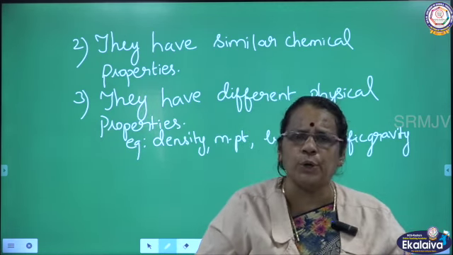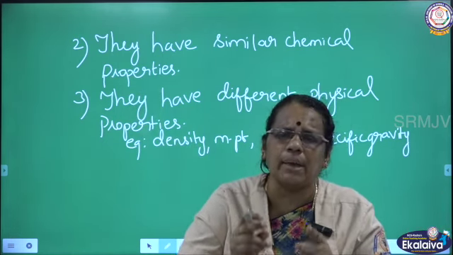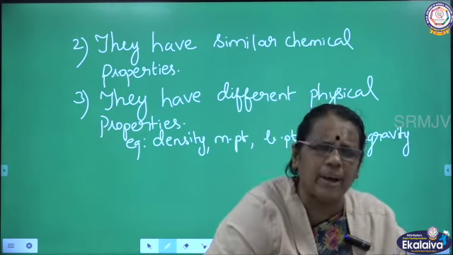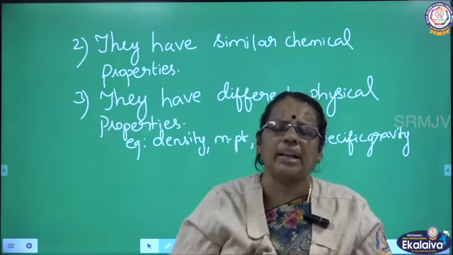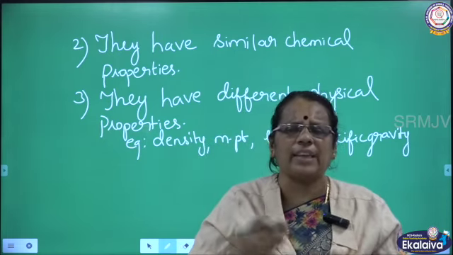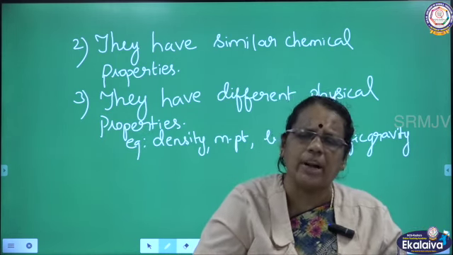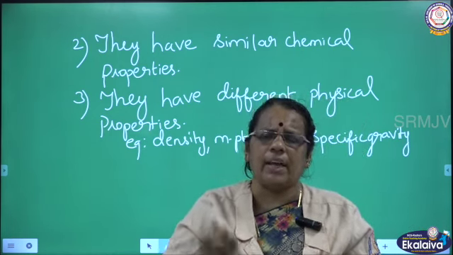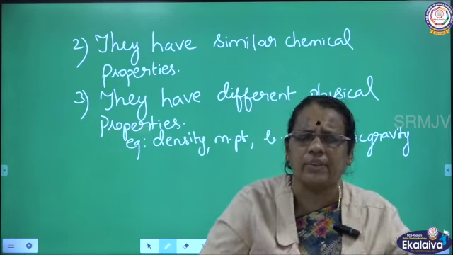What is the second one I told you? The compounds of a homolog series will have similar chemical properties. Members of the alkane family have similar chemical properties, members of the alkene family have similar chemical properties, and alkyne family members will have similar properties. What about physical properties? They will be varying: melting point, boiling point, density, specific gravity. So definitely they will have variation in physical properties.